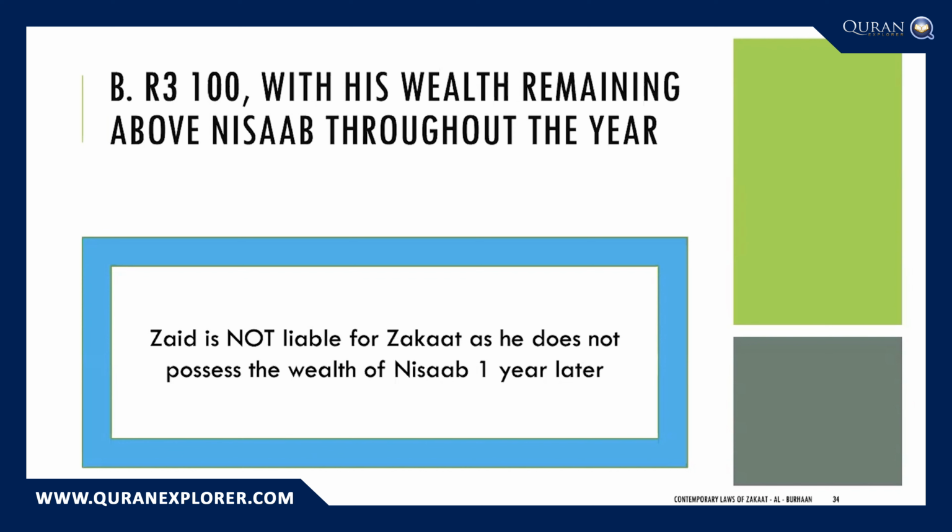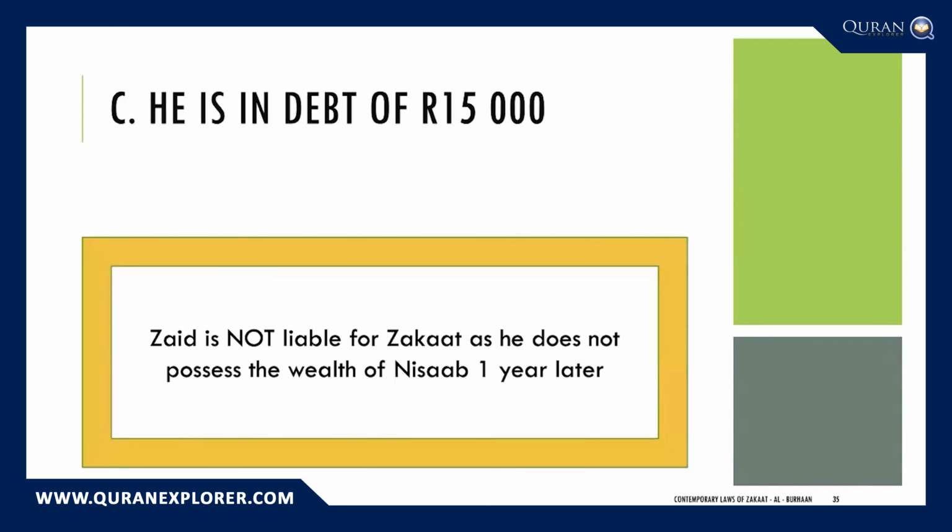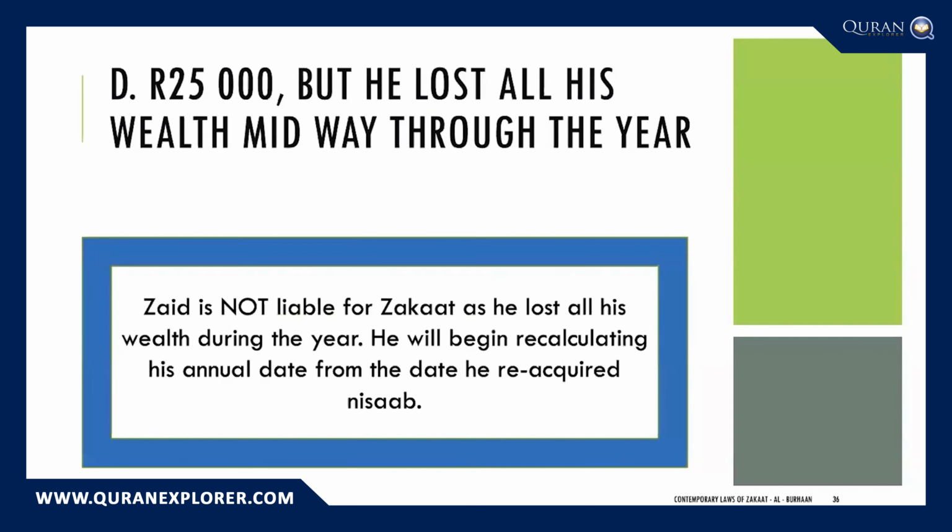Right? So although he had it for the entire year, on his annual zakat date, he does not possess the minimum amount of nisab. Scenario number three, fairly straightforward. He's in debt of 15,000 Rand. So he, of course, does not have any wealth. He does not have the minimum amount of nisab, and therefore he is not liable for zakat.